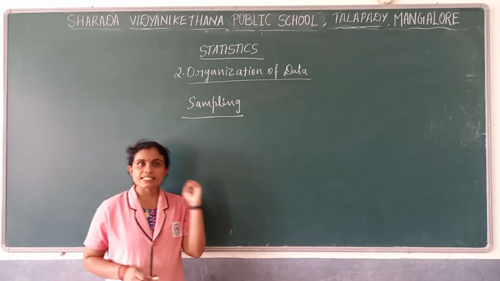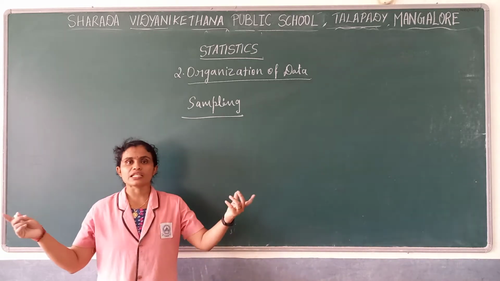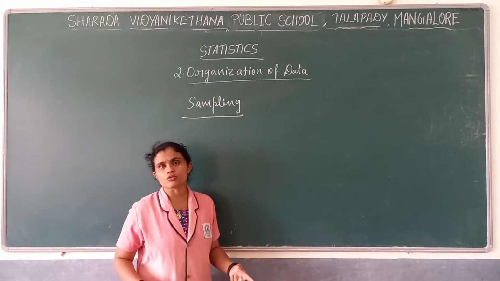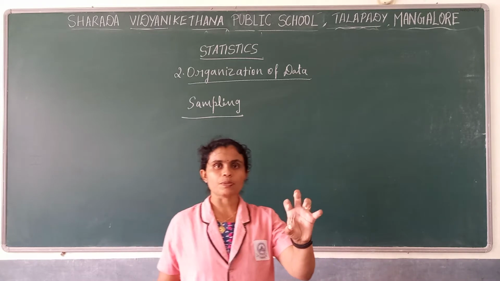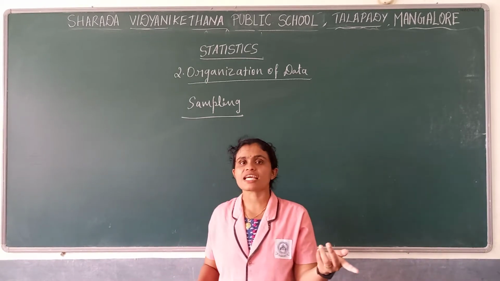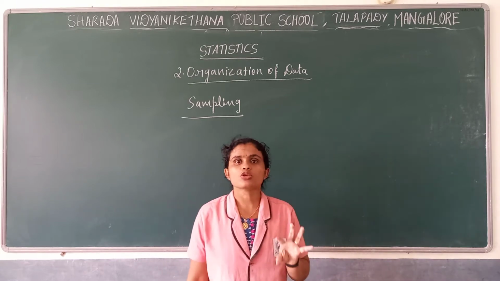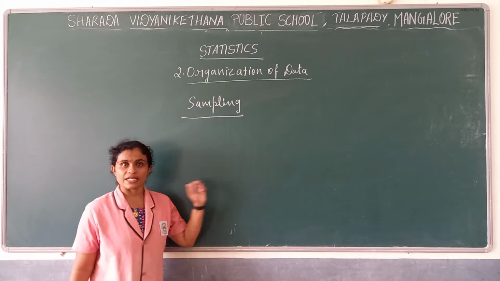So when we select a sample, how do we need to select it? For example, I have a group of 100 students. I need 10 people for my survey. How do I select them? On what basis? Is there any method to select those 10 people? Yes, there are some methods to select them under sampling.